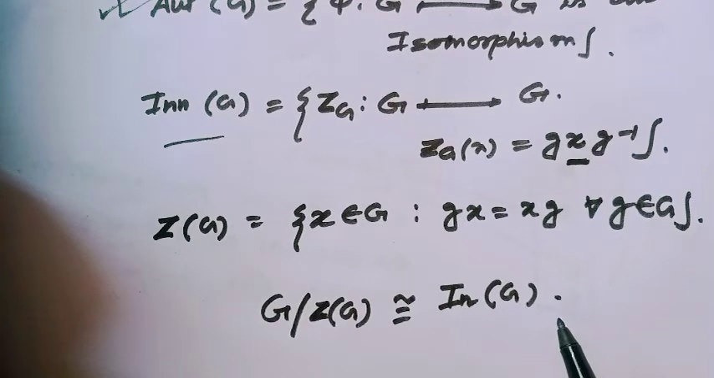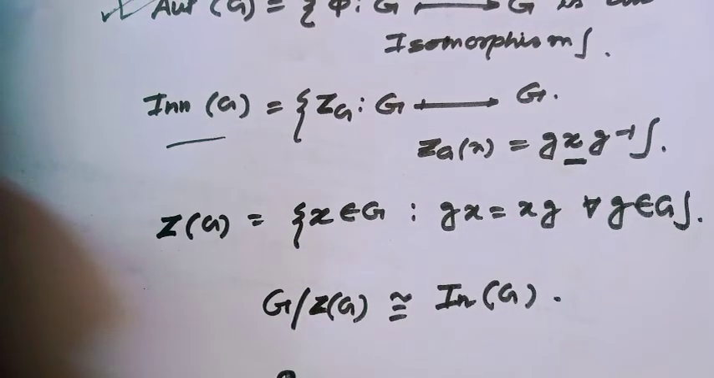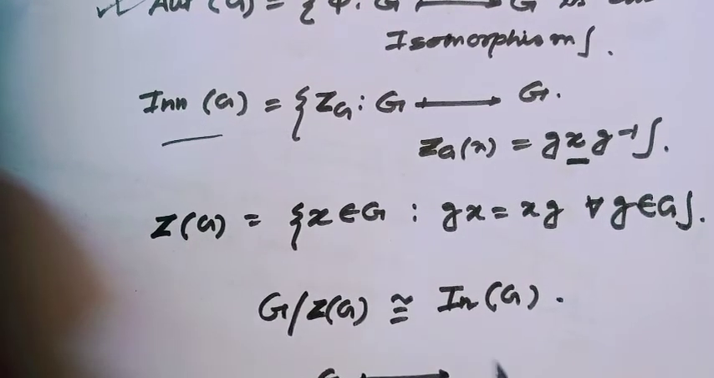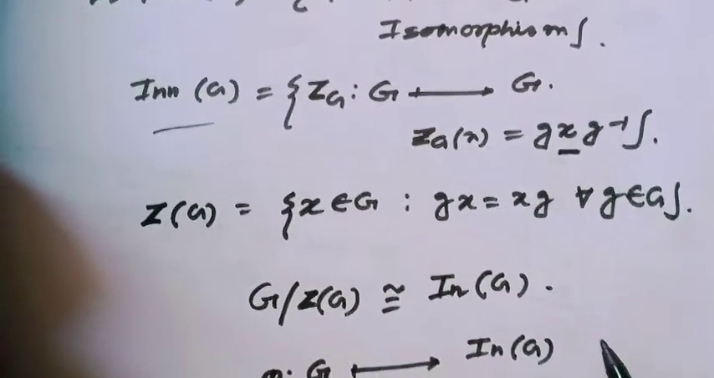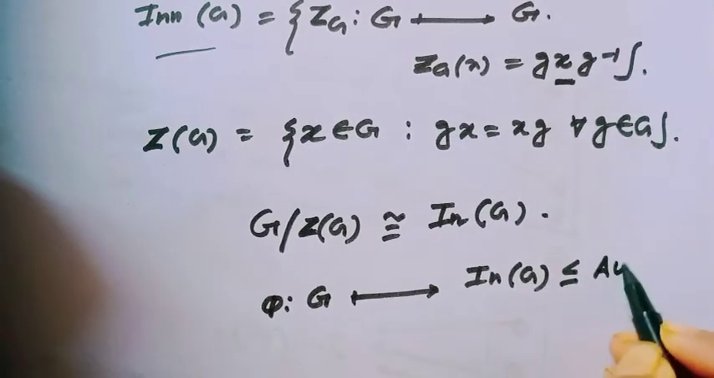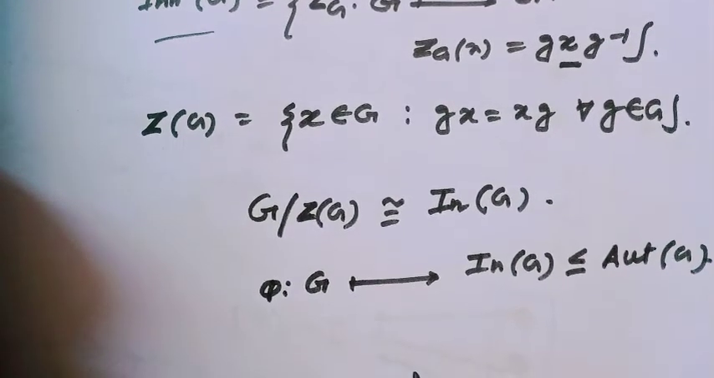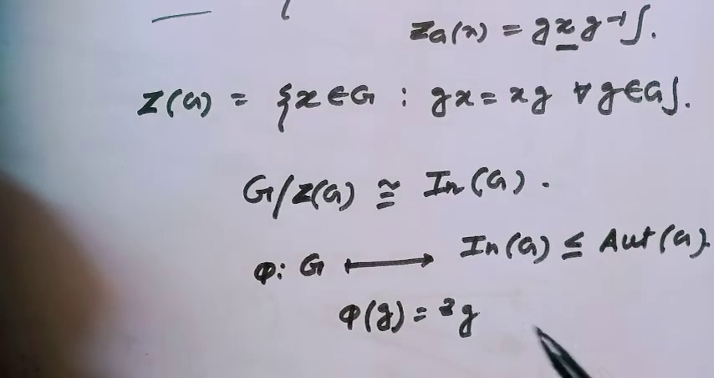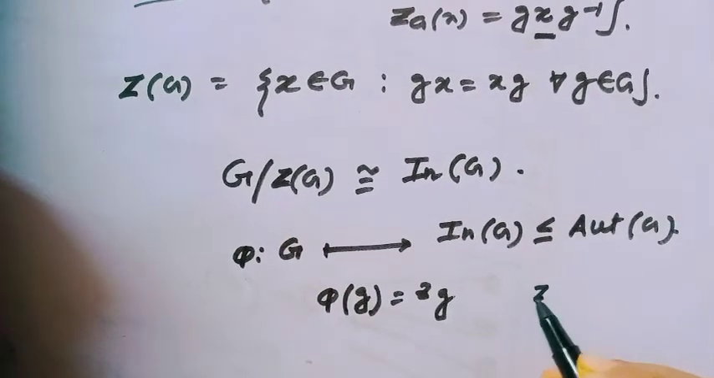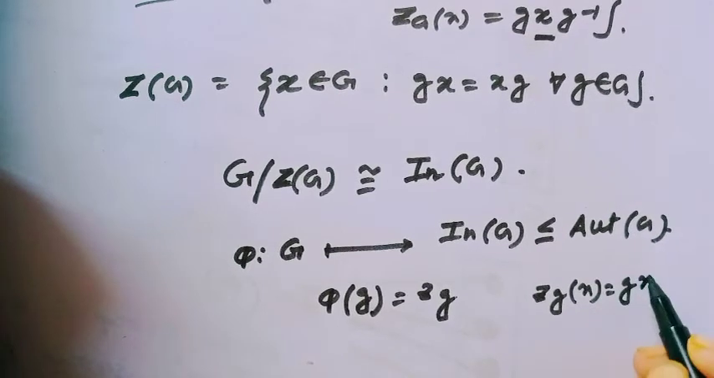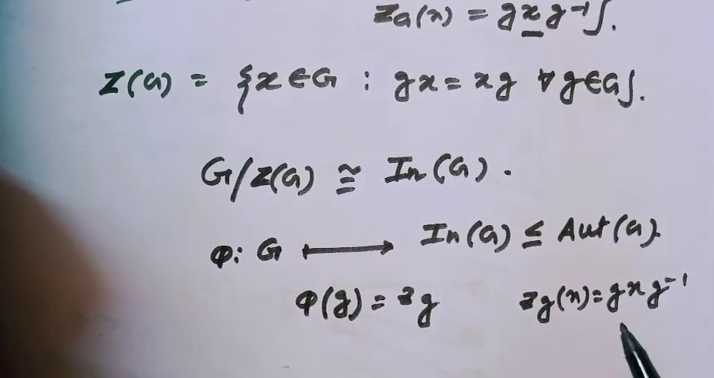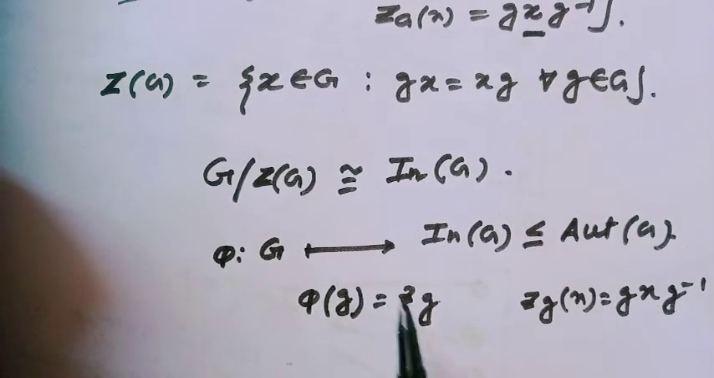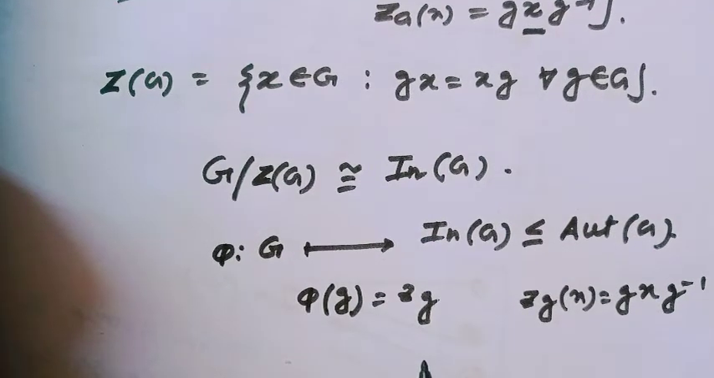Let's see the proof. At first, consider a mapping phi from an arbitrary group capital G to the inner automorphism of this group, which is a subgroup of the automorphism of G. The defined mapping looks like phi(g) equals Zg, where Zg(x) equals gxg inverse, since this is a function where x is any arbitrary element of the group G. For this proof, at first we have to prove this mapping is a homomorphism.